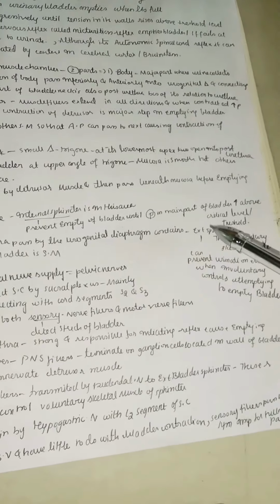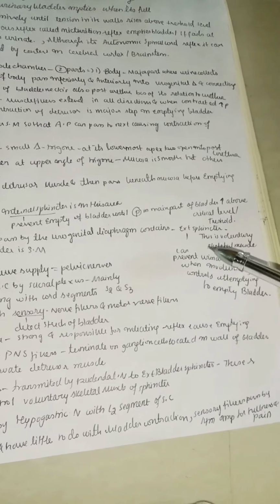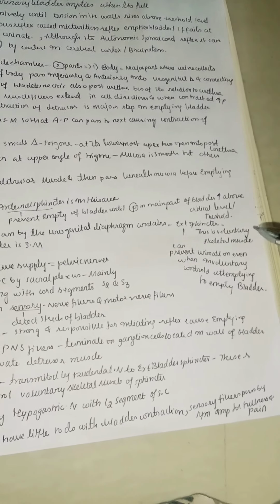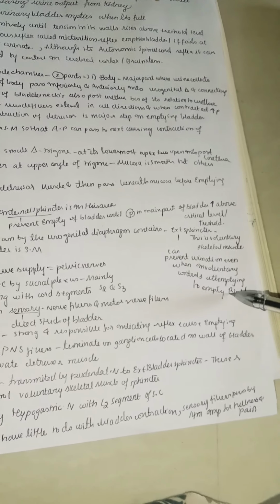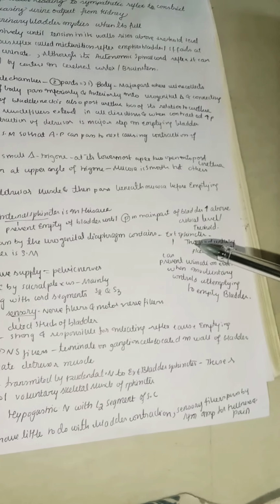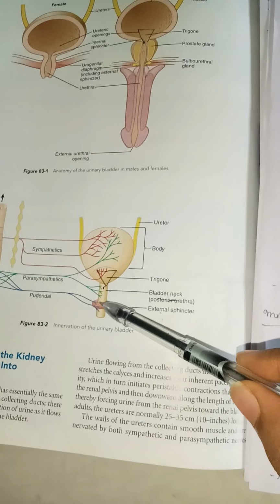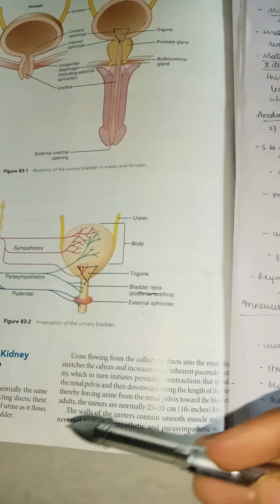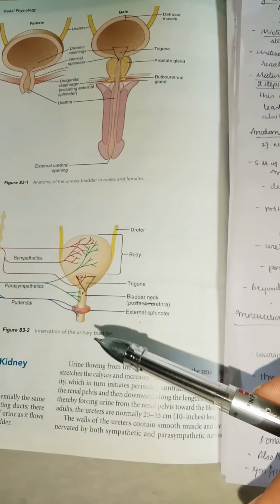Beyond the posterior urethra, the urethra passes through the urogenital diaphragm, which mainly contains the external sphincter. So remember, the external sphincter is present in the urogenital diaphragm, and this external sphincter is voluntary skeletal muscle, and it can prevent urination even when involuntary controls are attempting to empty the bladder. If our bladder is full and there is a lot of pressure, the internal sphincter will open, but the external sphincter will be tightly closed. Only when the environment is convenient can we open the external sphincter, and then only can we urinate.